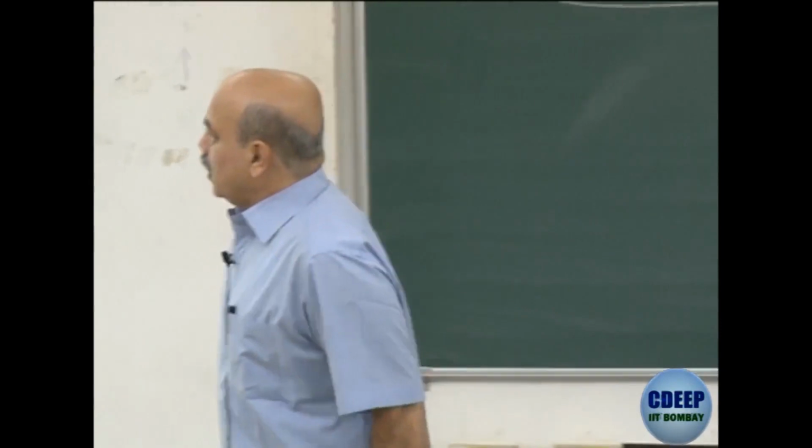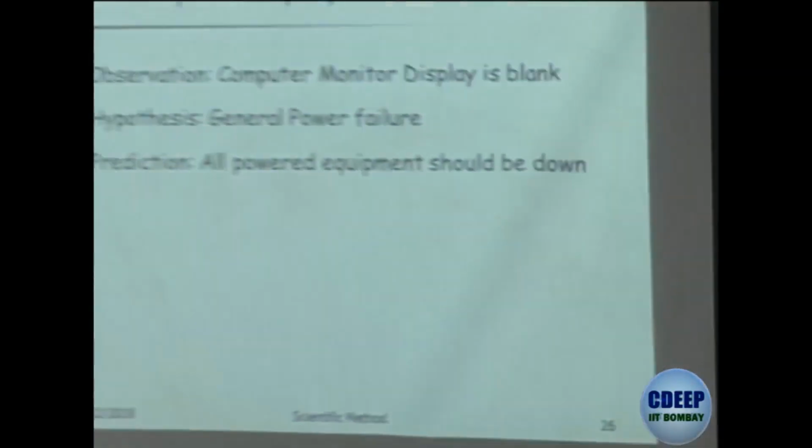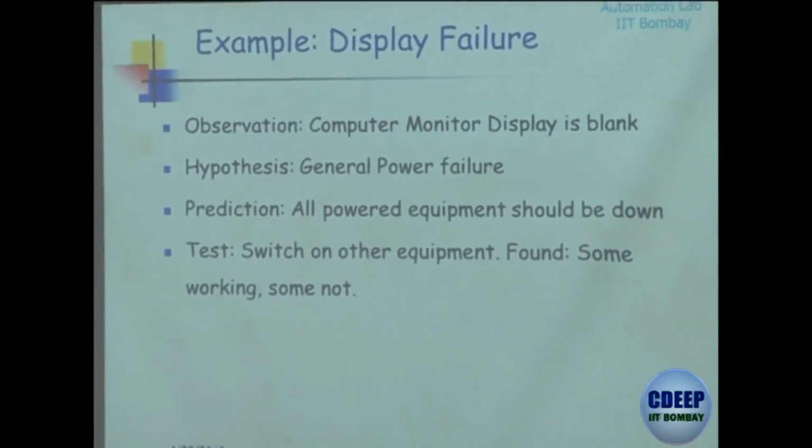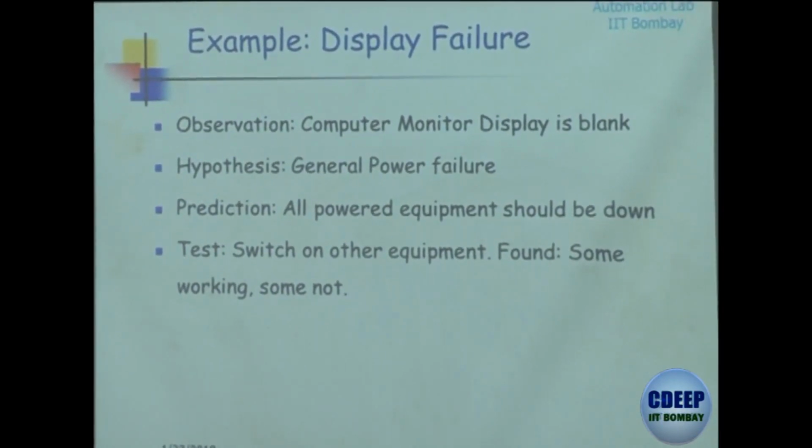Other switches, other equipment. Okay, so general power failure is the hypothesis. So all the powered equipment should be down. Then switch on the other equipment. Now what we find is that some of them are working, some of them are not working.